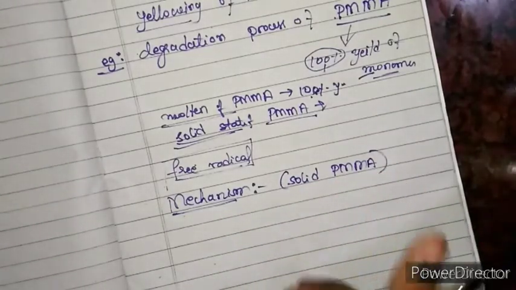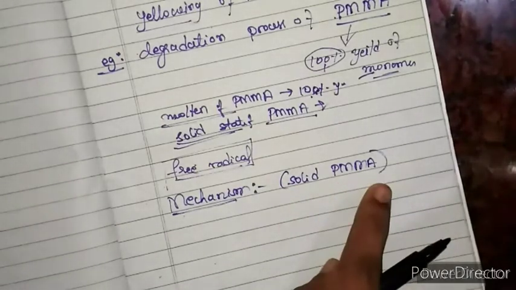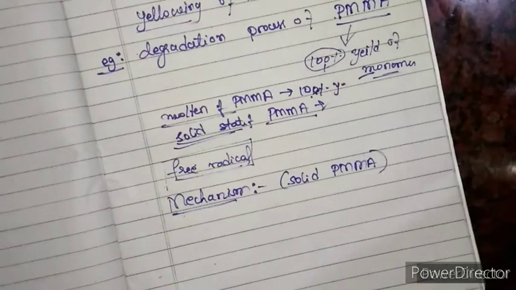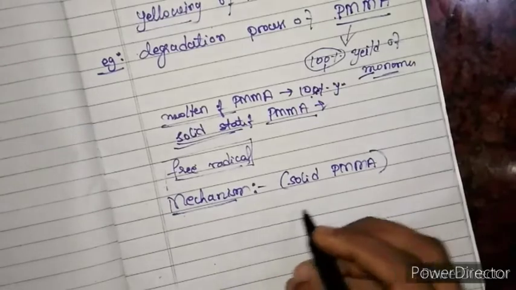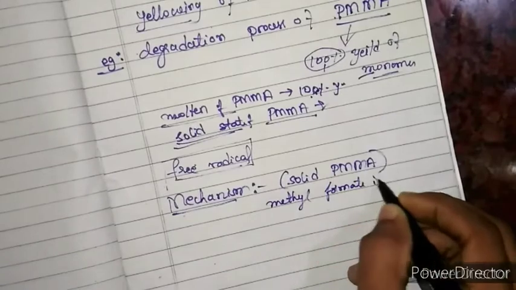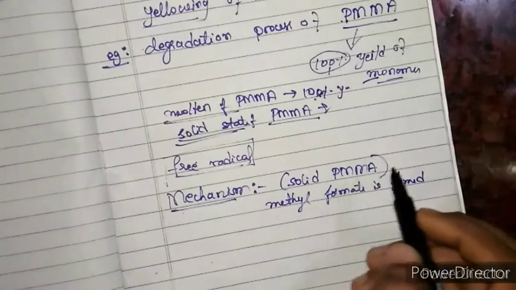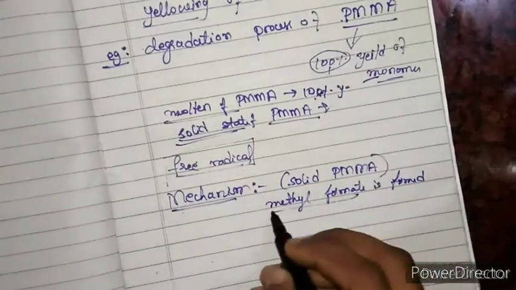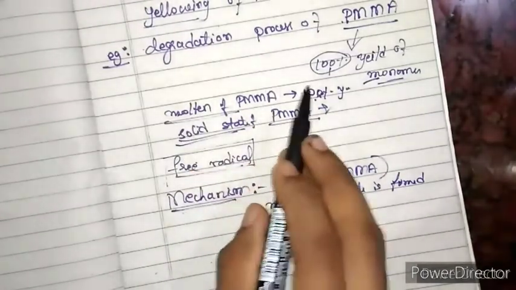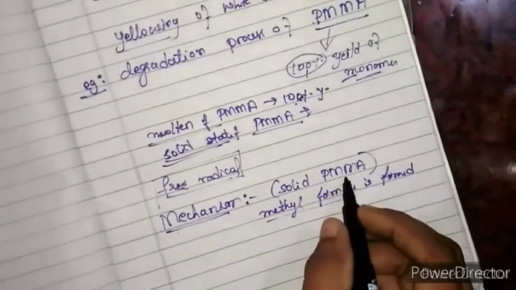One more thing to remember is that during the degradation of solid polymethyl methacrylate, methyl formate is also formed. Some quantities of methyl formate and some quantities of the monomer, methyl methacrylate, are formed. But methyl formate is never formed if the state is molten or liquid. Now I will write the structure of polymethyl methacrylate.